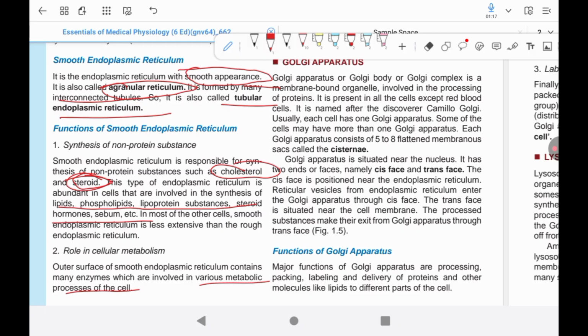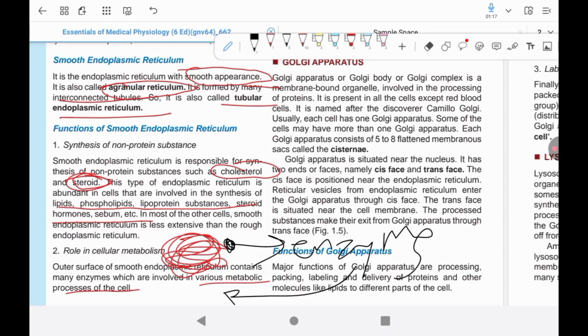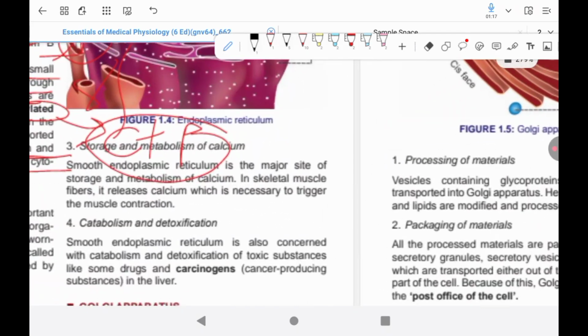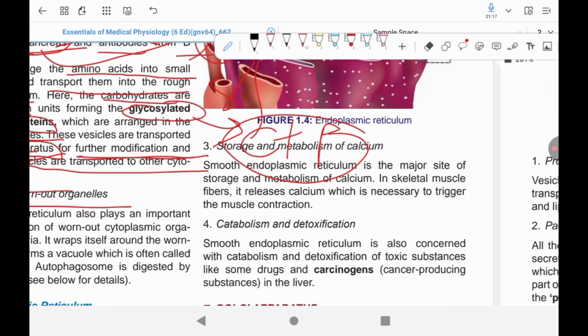That carbohydrate plus protein structure is known as a glycosylated protein or glycoprotein, arranged in the form of vesicles.